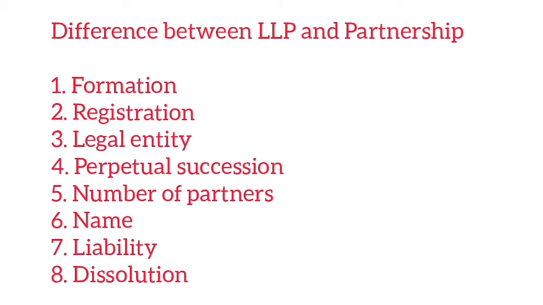The name, that is, in the case of LLP, they should add the word LLP, whereas there are no such rules in the case of partnership. Then liability, that is limited to the extent of the contribution to the LLP, whereas in the case of partnership, the liability is unlimited. Then regarding the dissolution, in the case of LLP, they can dissolve voluntarily or by the tribunal, whereas in the case of partnership, they can dissolve by way of agreement.